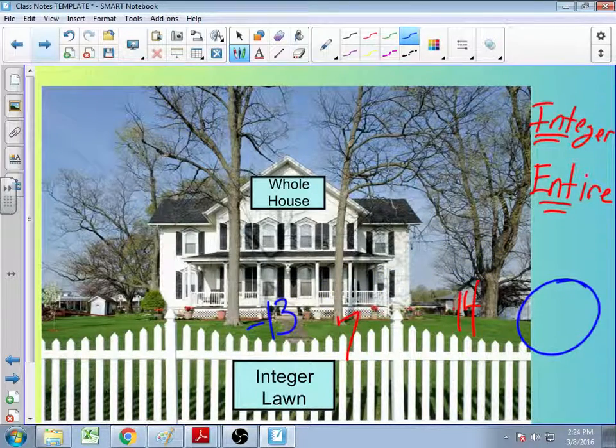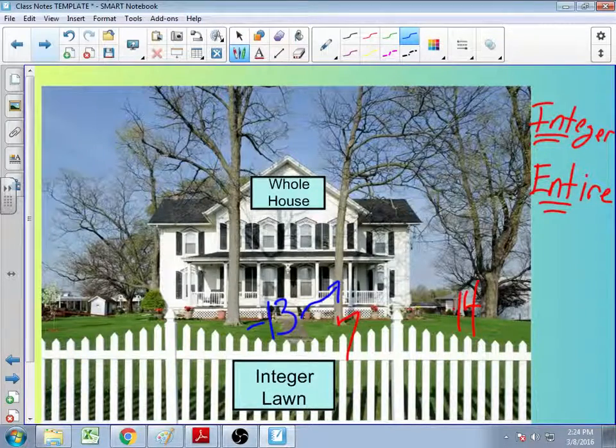Then he decides, well, what's inside that house? Let's go check it out. He walks up on the porch, goes to ask somebody if he's allowed in the house. They say, negative 13, hold on just a minute. You're really negative. We don't like negative values here. We do not allow negatives in our whole number house.